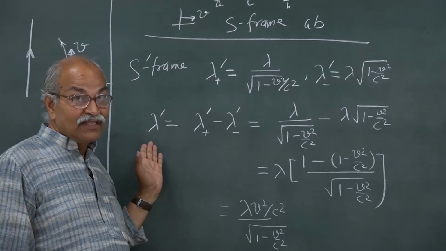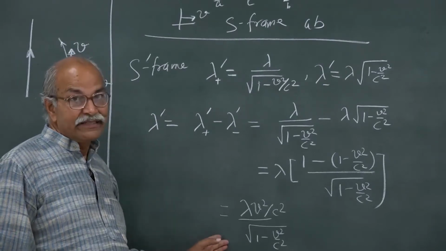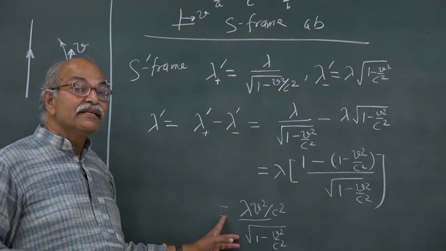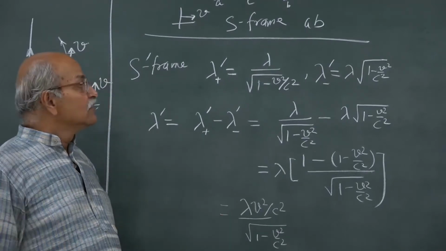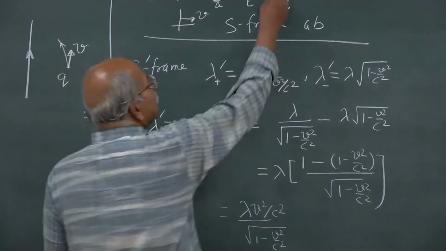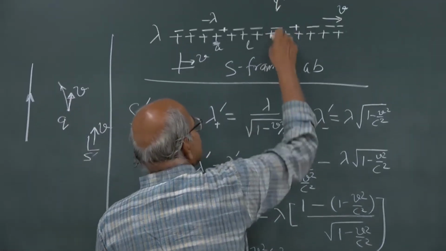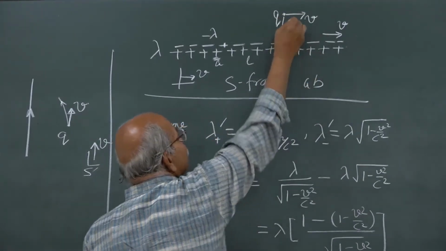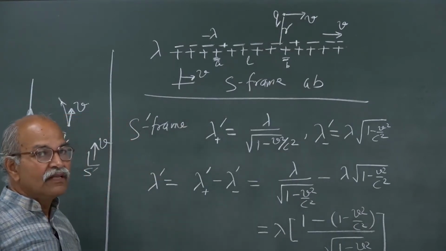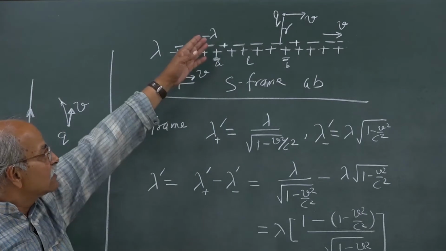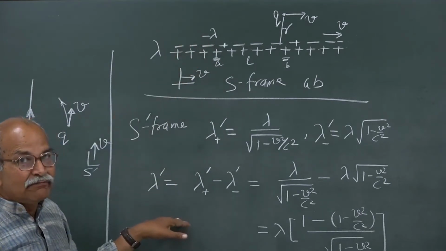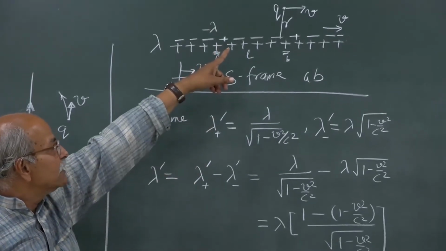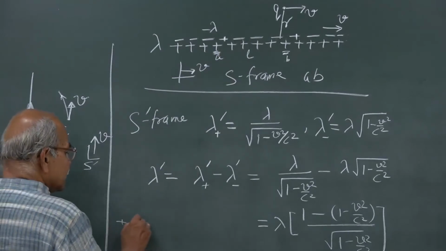Now, if there is a linear charge density, a long line charge with this linear charge density, it will create an electric field. So, suppose I have a point charge q here, which in S frame moves with a velocity v at some distance, let us say r from the line charge. What happens to this charge as seen from S prime frame? In S prime frame, this charge is at rest. So, in S prime frame, you have a net positive charge density.